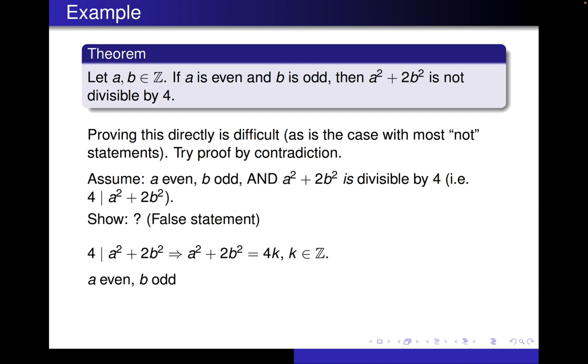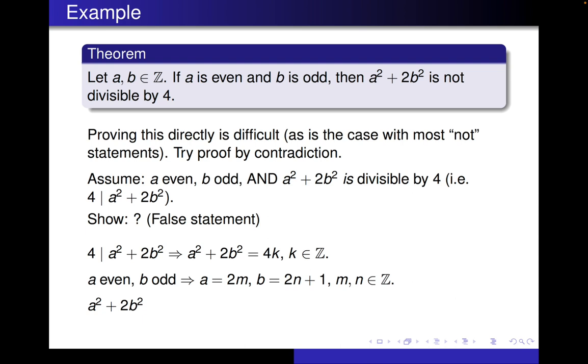Now, a is even, b is odd, and that means that a is equal to 2 times an integer, b is equal to 2 times an integer plus 1. Those two integers are m and n. We want to give them different names than the k because they might all be different. So let's take a look at a squared plus 2b squared. Well, on the one hand, a couple lines up, we showed that that was equal to 4k.